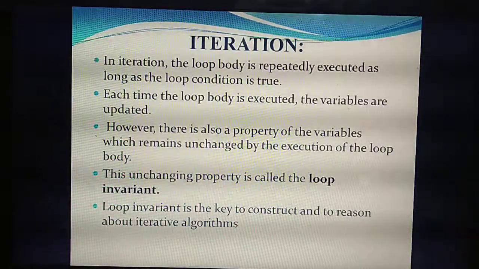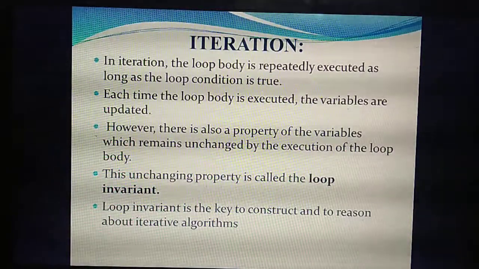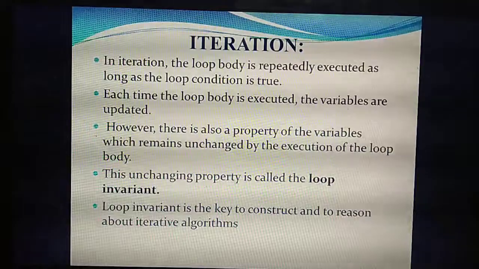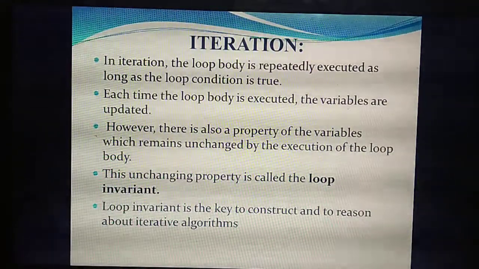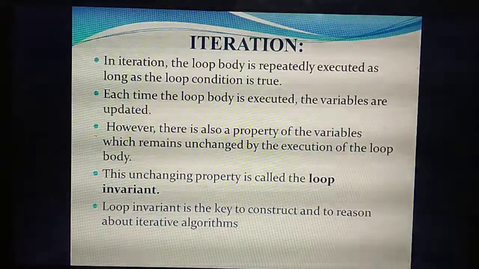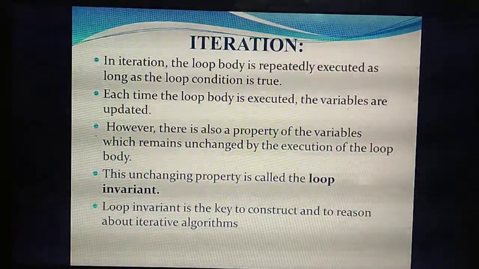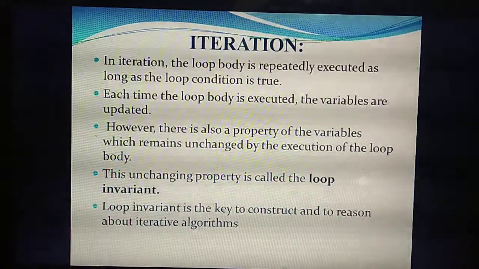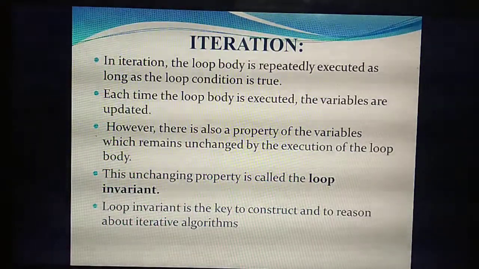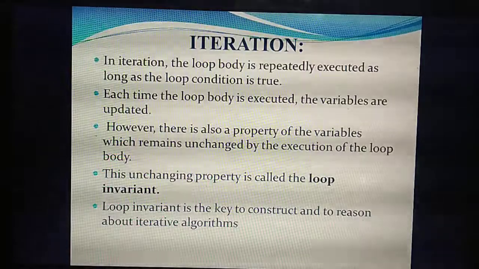After execution you can't change it so that green means you need to stop. This unchanging property we call a loop invariant. The loop invariant is a very important technique for designing iterative algorithms. Understand? Very important question: loop invariant. Understand?